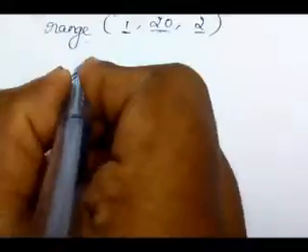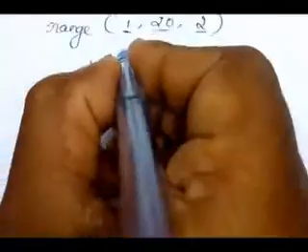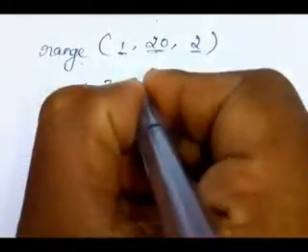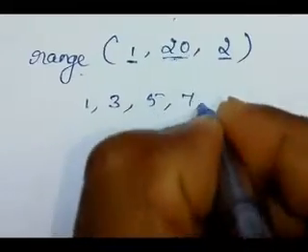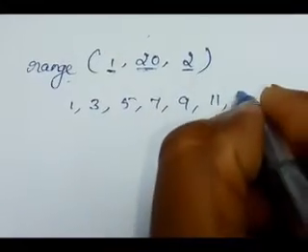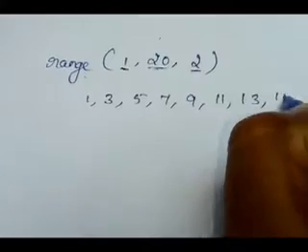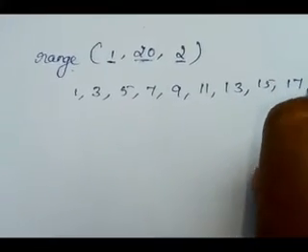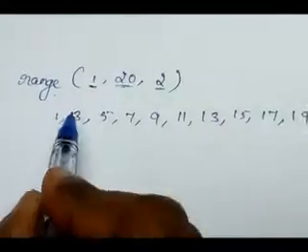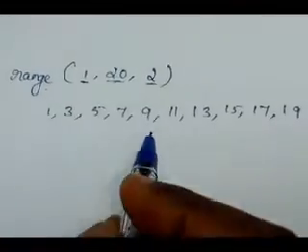How is it generating? See here. 1. Next, the second one: 1 is added with 2. So this is 3. Next 5, 7. Then 9, 11, 13, 15, 17, then 19. After 19, it won't print. Understand? This way it will generate the list.